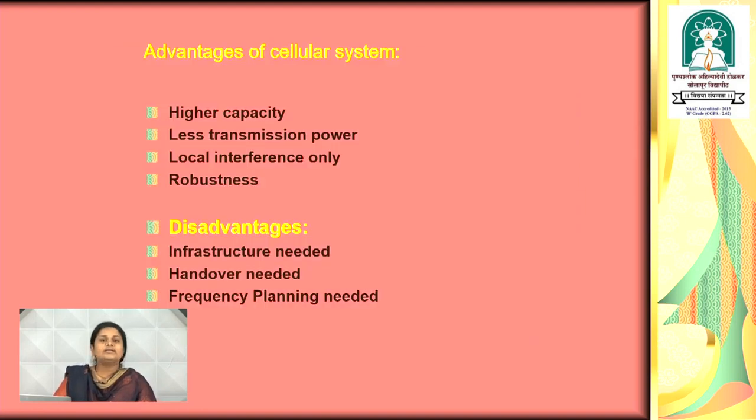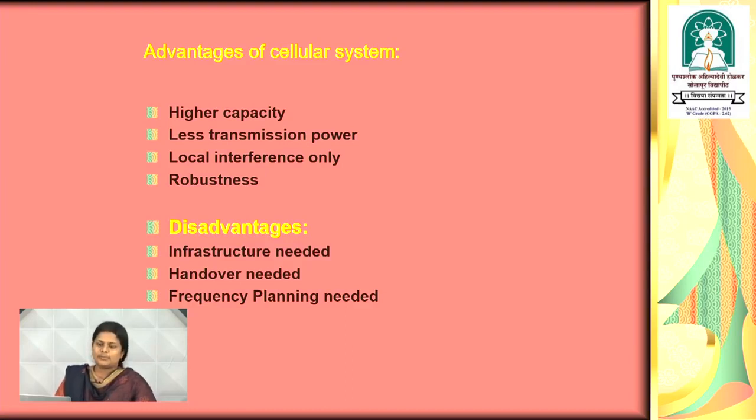Now, let us see the advantages of the cellular system. What are the advantages? First, it has a higher capacity. Next, less transmission power is required and it supports only local interference. Another biggest advantage of the cellular system is that it is totally a robust technology.